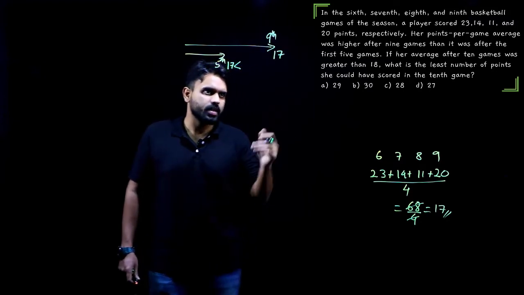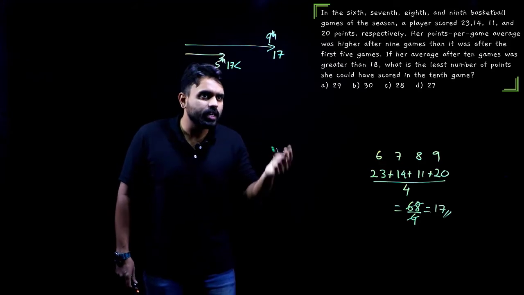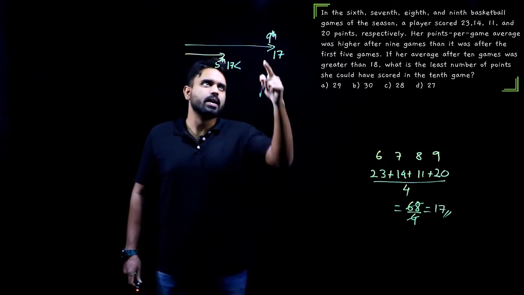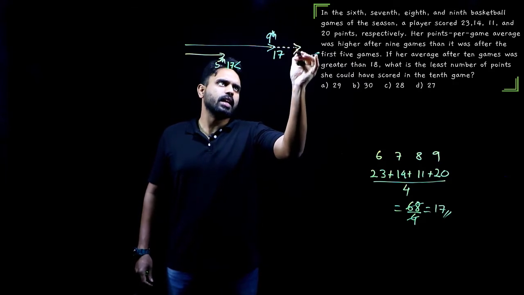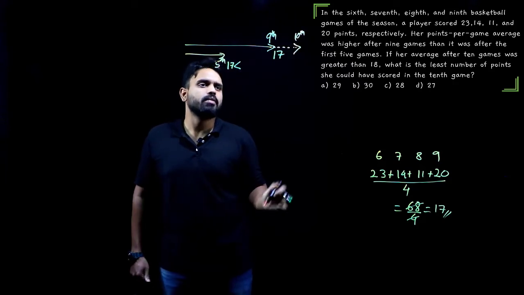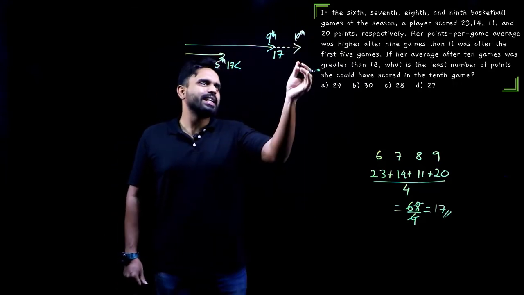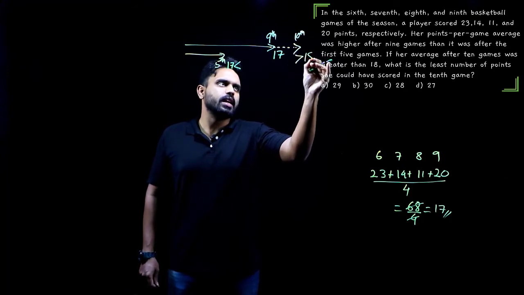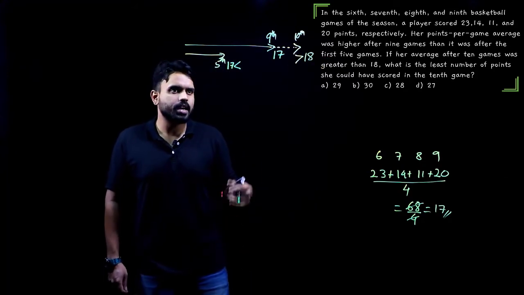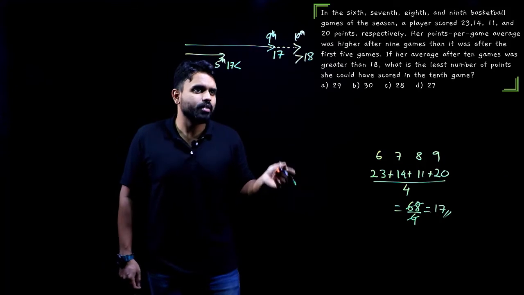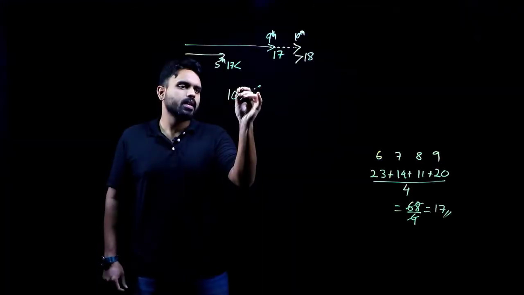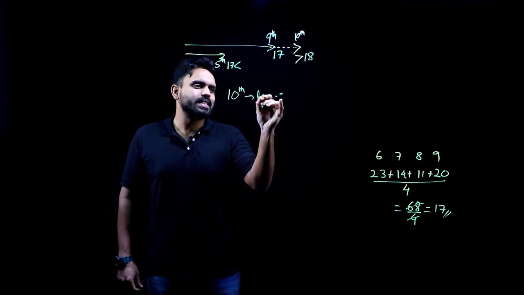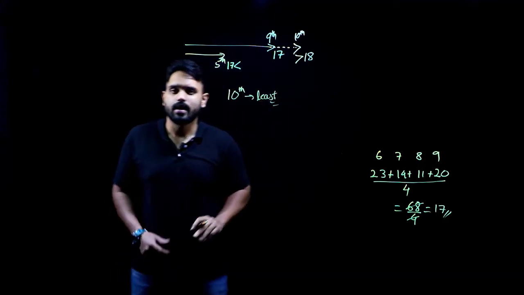Next. If her average after 10 games was greater than 18, after 10 games meaning I have to move ahead. Let's say this is the 10th game. After 10 games, it was greater than 18. What is the least number of points she could have scored in the 10th game? In the 10th game, he is asking what? Least number of points.